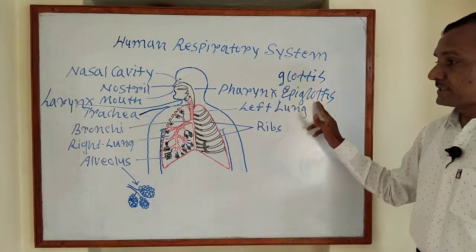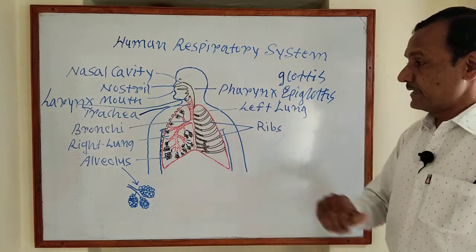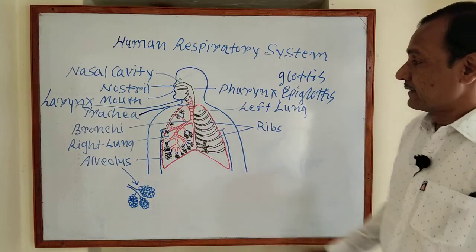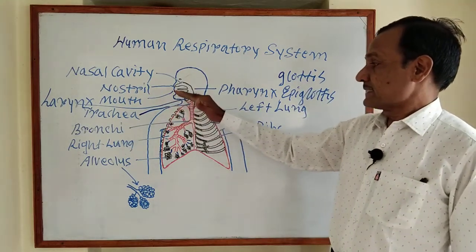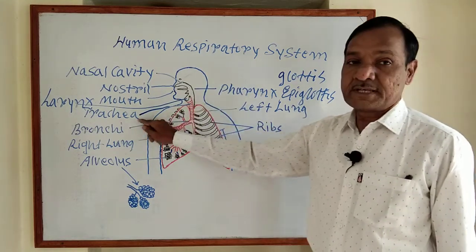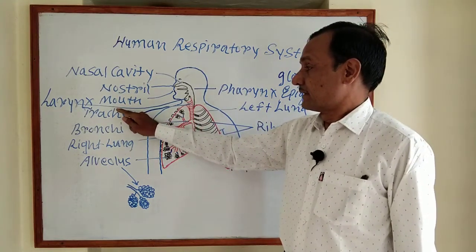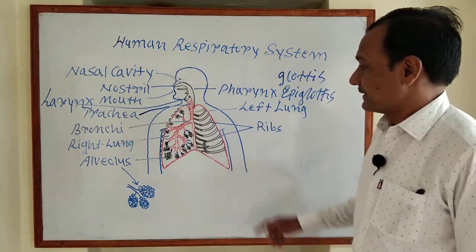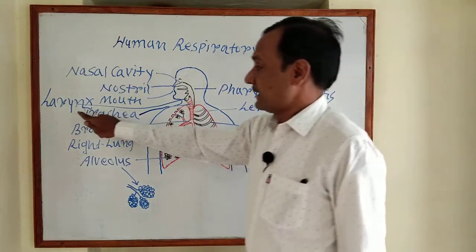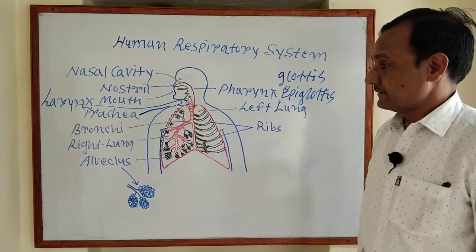And what is the function of the epiglottis? The epiglottis prevents dust particles from entering the trachea region. Now that is the function of the larynx. Then once again, what is the larynx? The larynx is part of the respiratory tract.